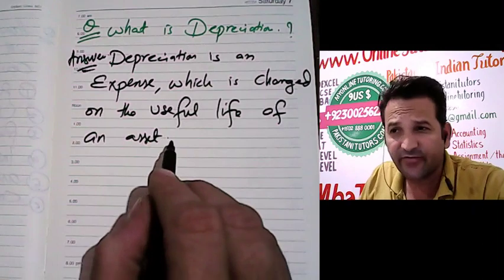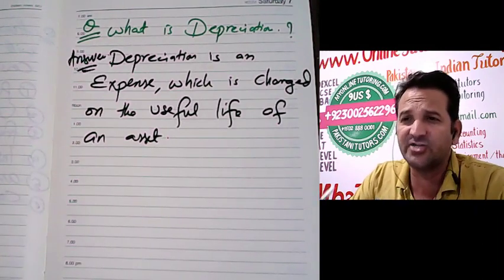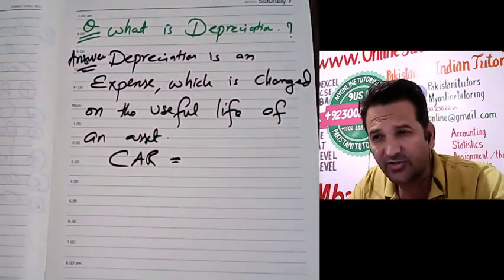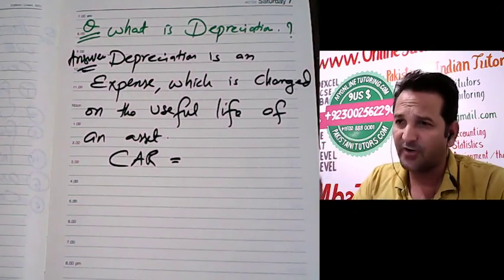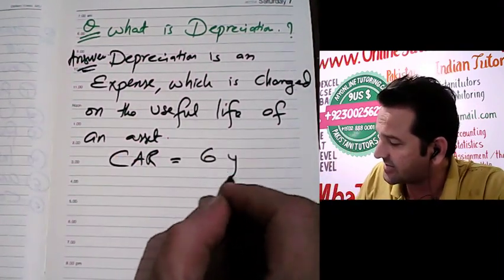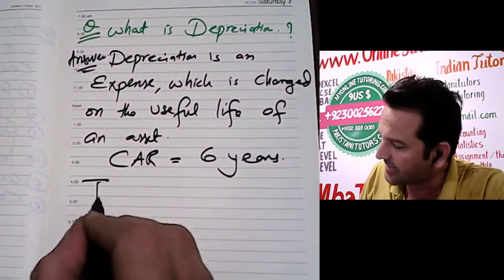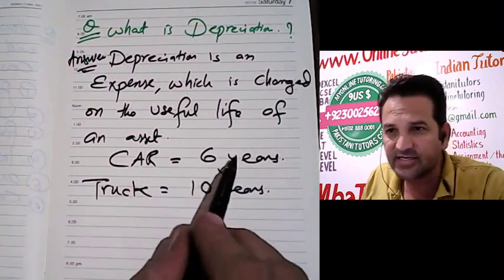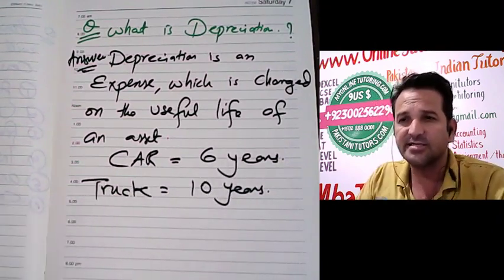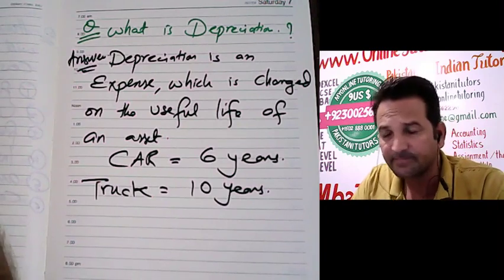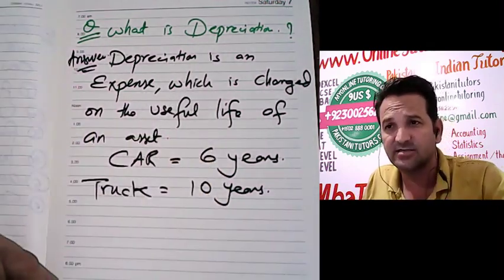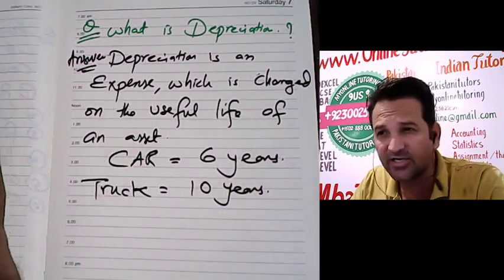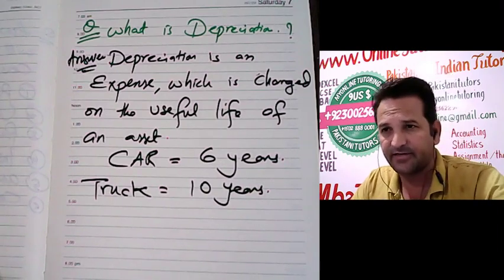And what is the useful life of an asset? You have to decide that at the purchase of that asset. If you're going to purchase a car, at the time of purchasing you have to decide what the useful life of that car is. Let's say 6 years. You are going to buy a truck and you say, let's suppose 10 years. So 6 years for car, 10 years for truck. This is the useful life of an asset, and depreciation is charged as an expense on that asset.